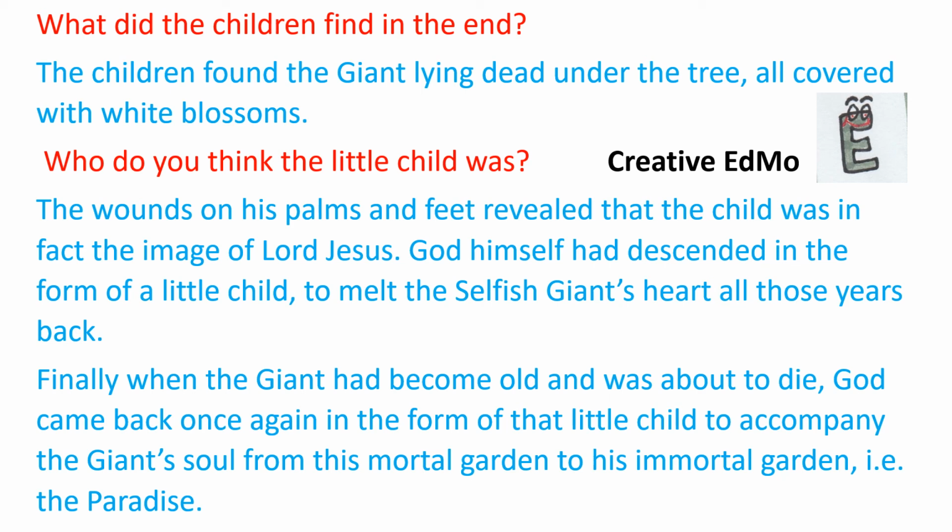Finally, when the giant had become old and was about to die, God came back once again in the form of that little child to accompany the giant's soul from this mortal garden to his immortal garden. That is the paradise. Okay. Now this is the same answer, but the question is a bit different. So you can shift some parts here and there according to what the question has been asked. Okay.